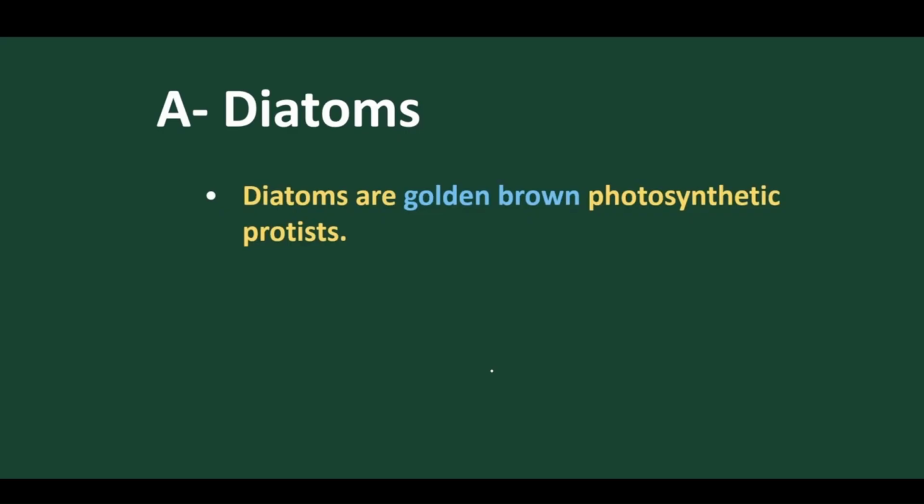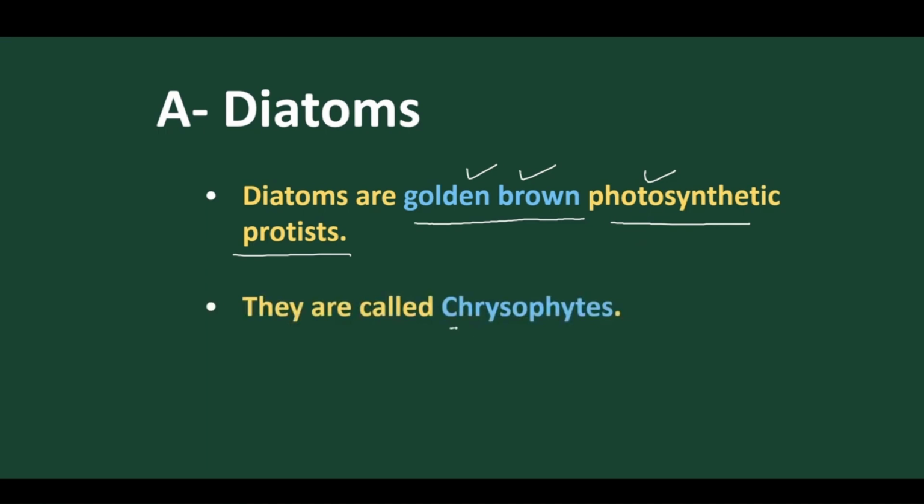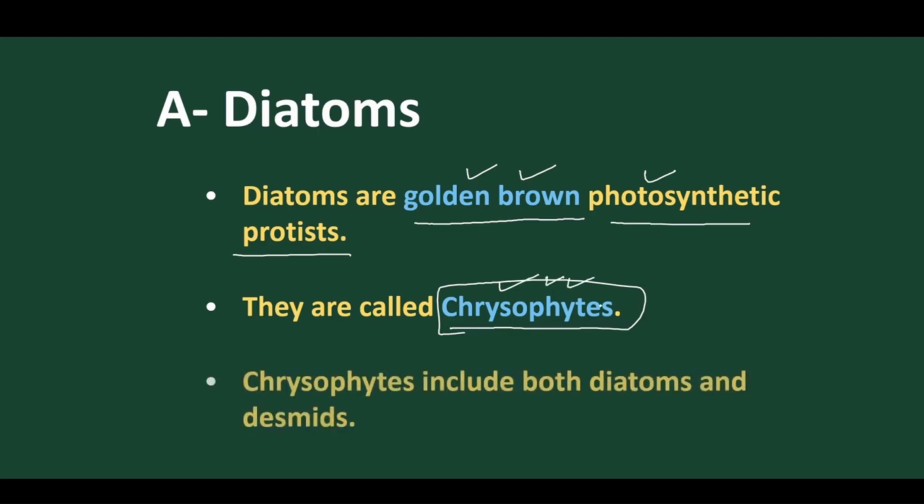What are diatoms? Diatoms are normally called golden brown photosynthetic Protista. Very important. The body color is golden brown, and they are photosynthetic, means they can prepare their own food. They are included under chrysophytes, and these chrysophytes include both diatoms and desmids, but we are going to discuss only diatoms.